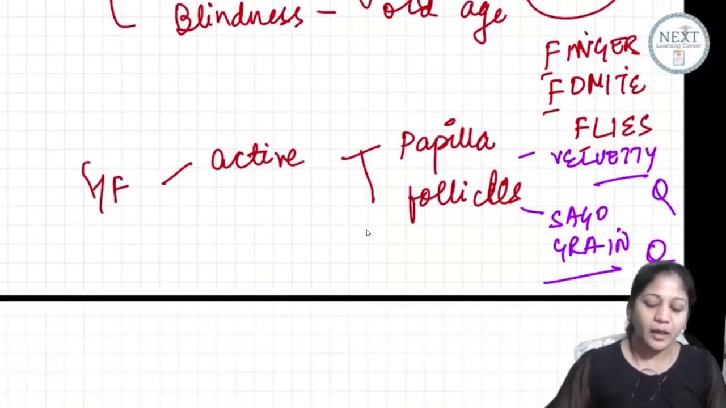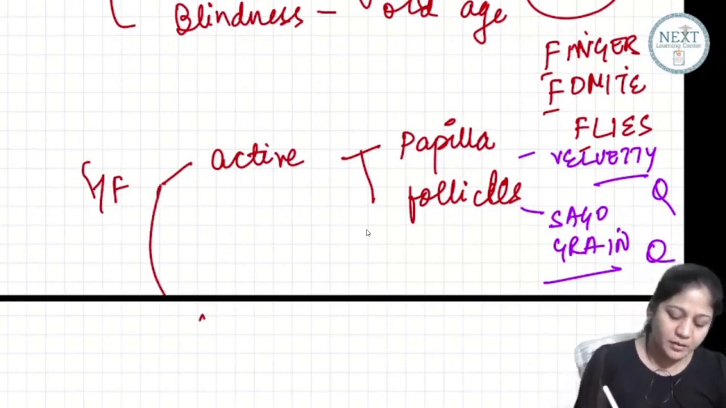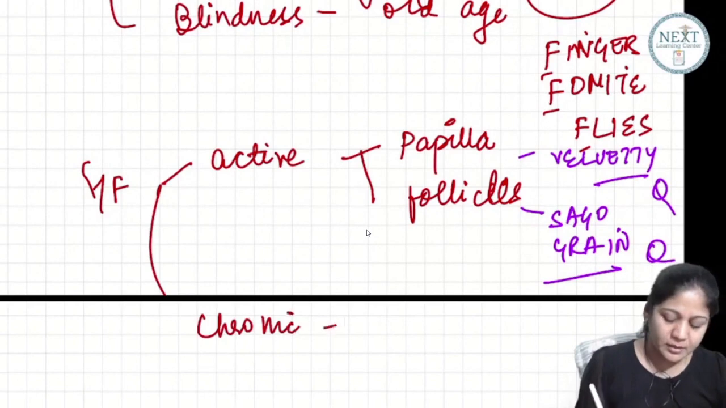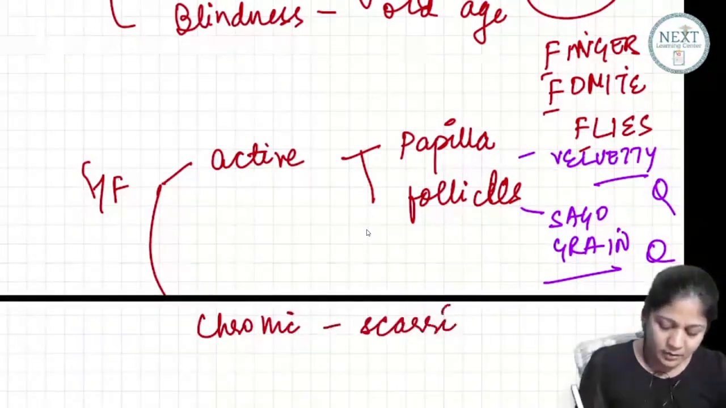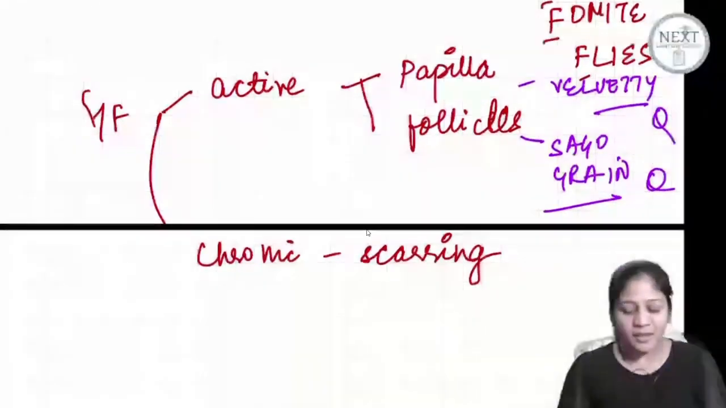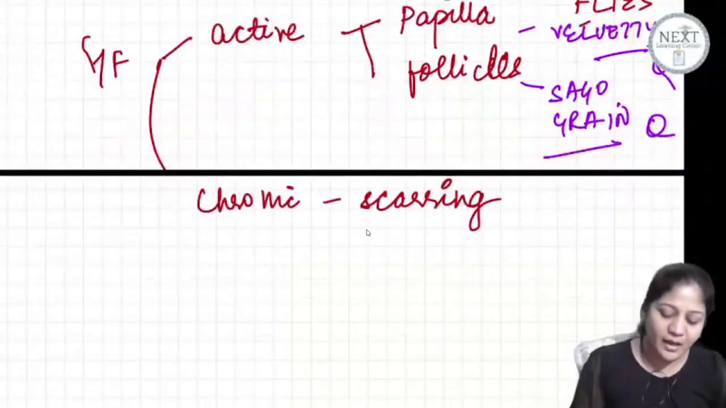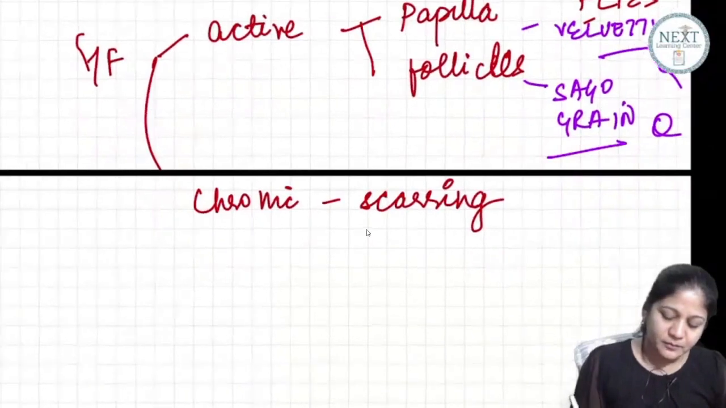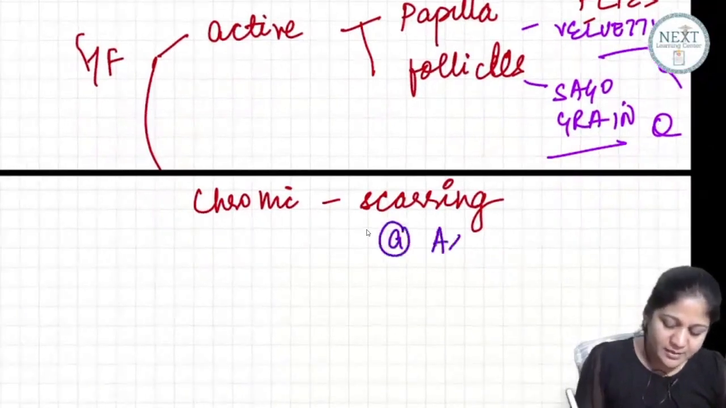Now, what about the active inflammation? What about the chronic inflammation? So guys, chronic inflammation simply tells you that there is a scarring. Okay? And scarring is seen in the conjunctiva first of all as the arch line. That is a picture question.